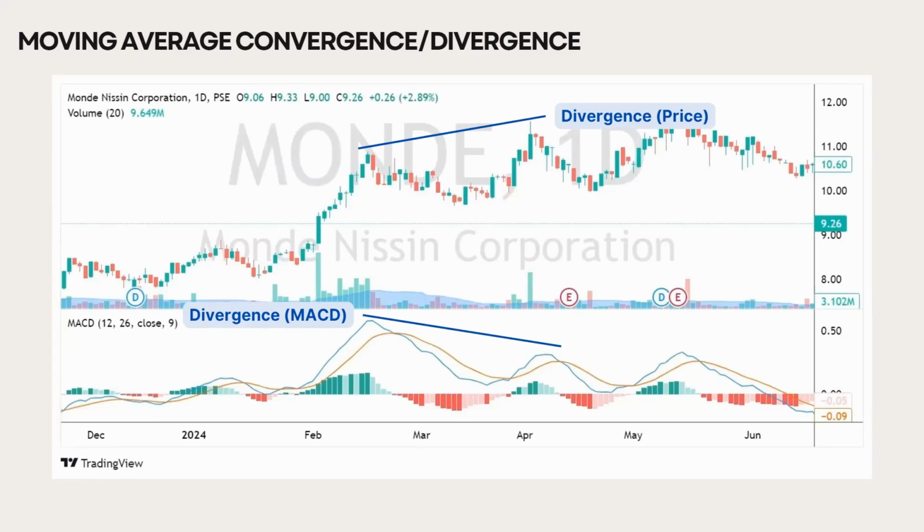In some cases, this could even lead to price flipping directions, just like when a relationship goes from hot and heavy to cool and distant. It's a warning that the stock might be ready to ghost you or take a sudden turn.